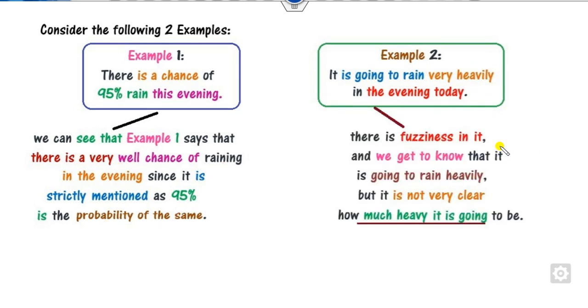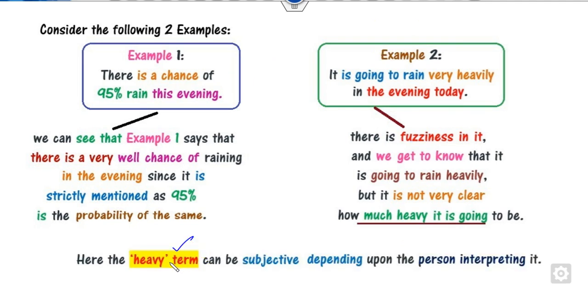So this is the fuzziness, because we know that rain is going to be very heavy, but it is not clear how heavy it is going to be. This statement corresponds to fuzzy logic, while the other goes to probability.